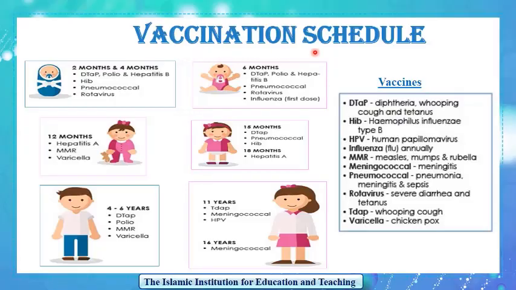Here is a vaccination schedule. The vaccination schedule includes all the necessary vaccines that a child should take during his childhood. As we have said before, it is important to take the same vaccine but in several doses and in particular at specific ages. For example, the vaccine against polio.